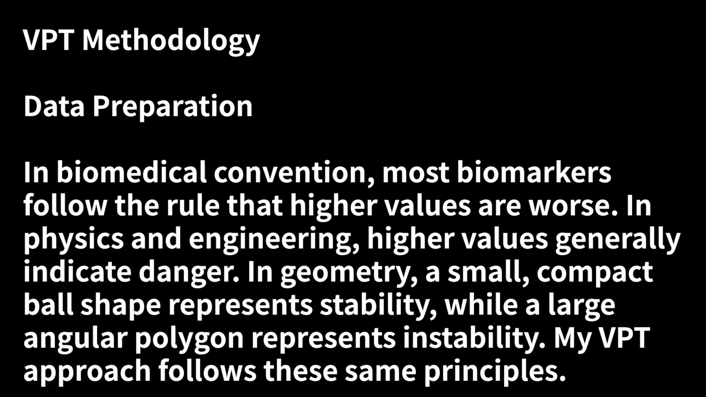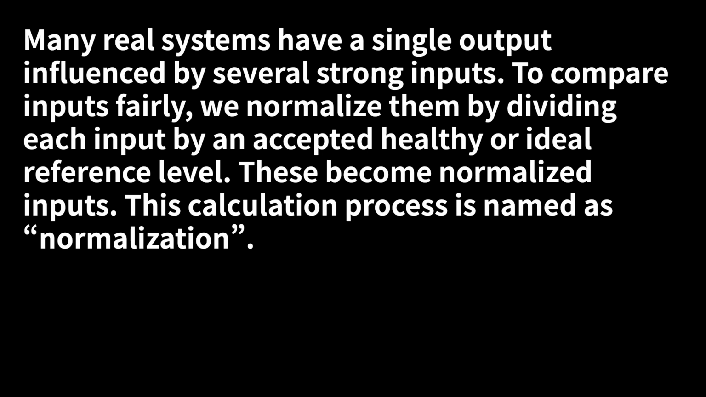VPT methodology, data preparation. In biomedical convention, most biomarkers follow the rule that higher values are worse. In physics and engineering, higher values generally indicate danger. In geometry, a small, compact ball shape represents stability, while a large angular polygon represents instability. My VPT approach follows these same principles. Many real systems have a single output influenced by several strong inputs. To compare inputs fairly, we normalize them by dividing each input by an accepted, healthy or ideal reference level. These become normalized inputs. This calculation process is named normalization.